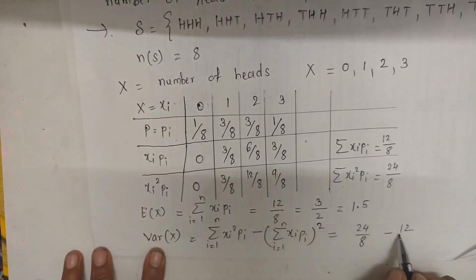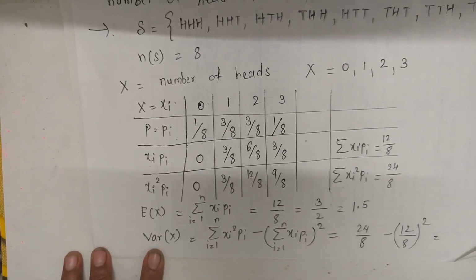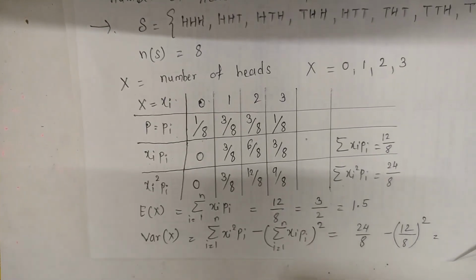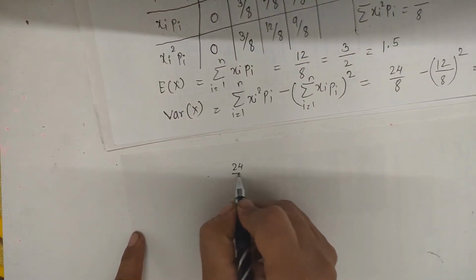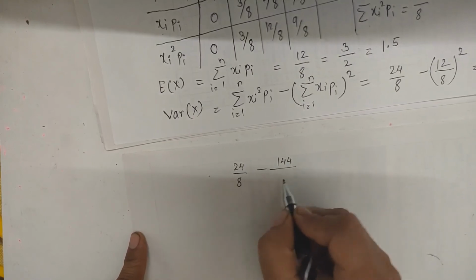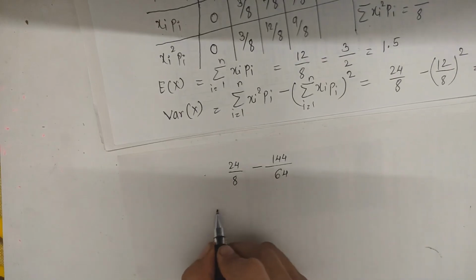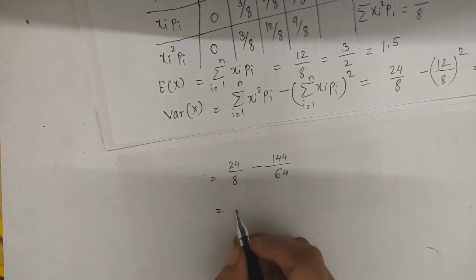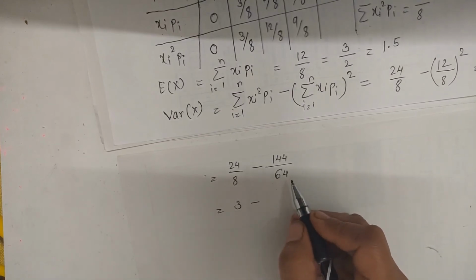So this can be written as 24 by 8 minus 12 square, 144, upon 8 square, 64. Now 24 by 8 is 3.